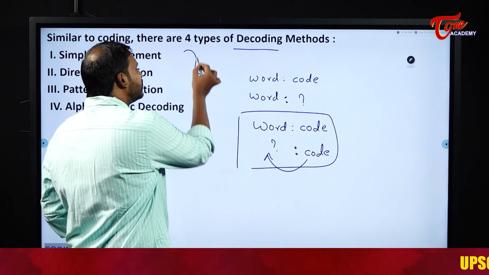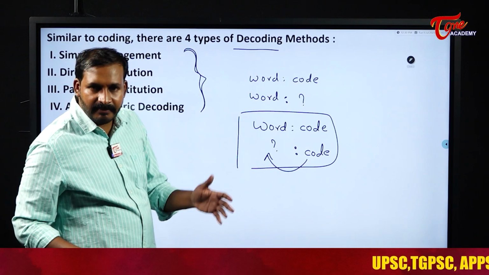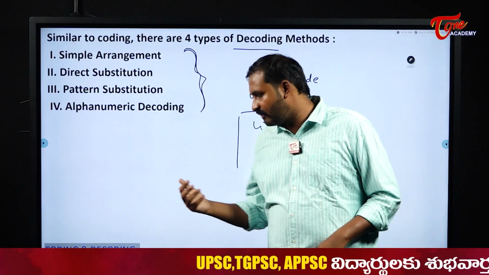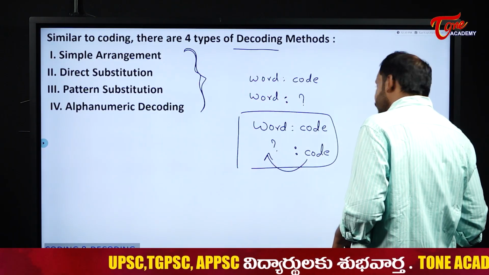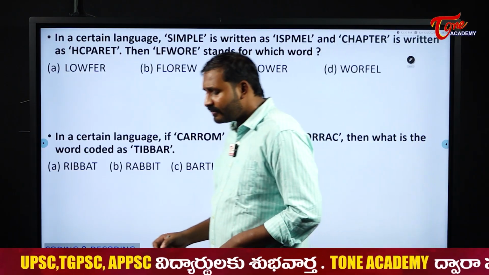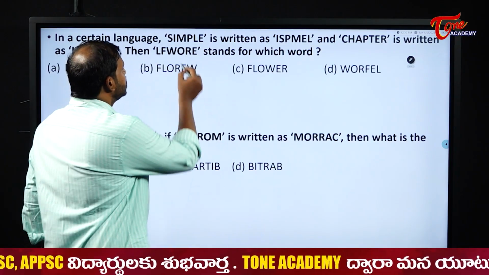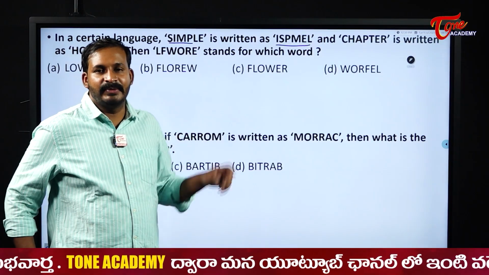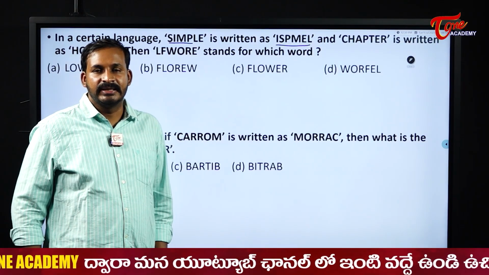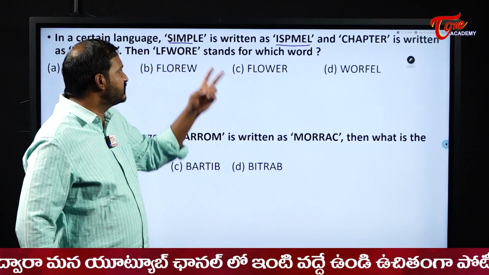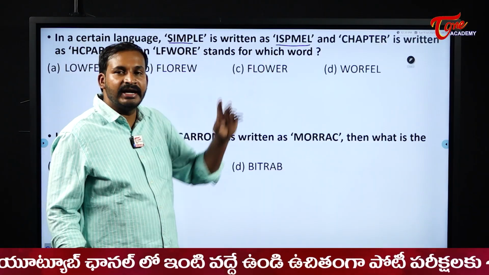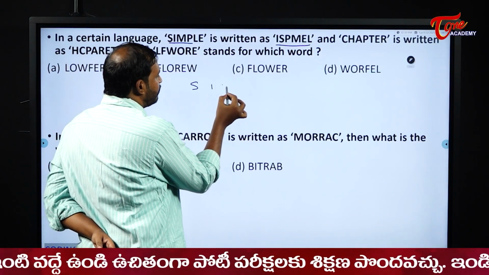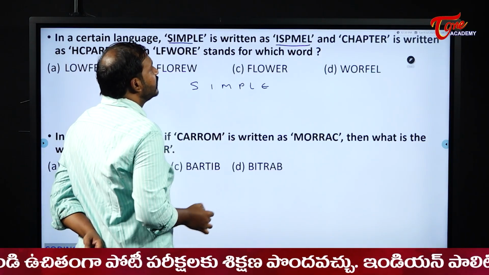Here also the same strategy, same patterns will be there. Just we need to identify it and do the remaining procedures. Now we will see the different models of decoding. Now first one, see here. In a certain code language, simple is written as IS. Now please tell me whether it is a direct, simple coding pattern or not? Yes sir. Why? Because my word and my code contain the same letters. What are the letters I have here? SIMPLE. It is coded as what?